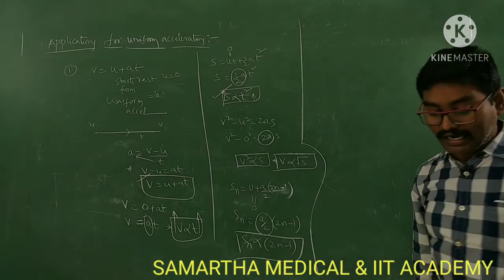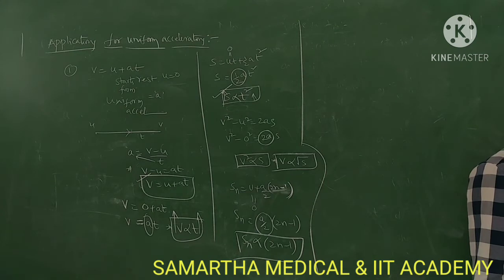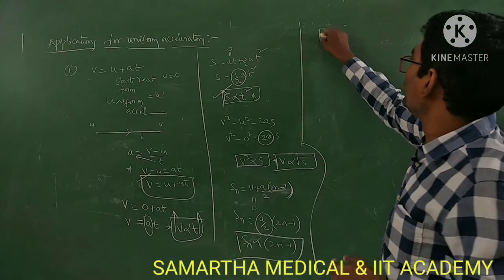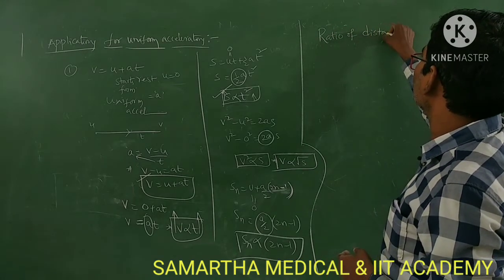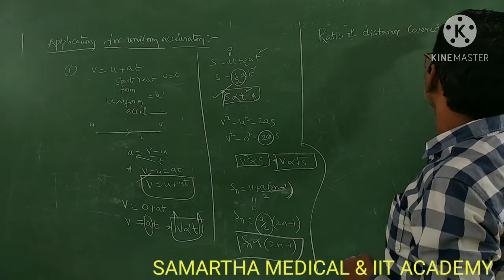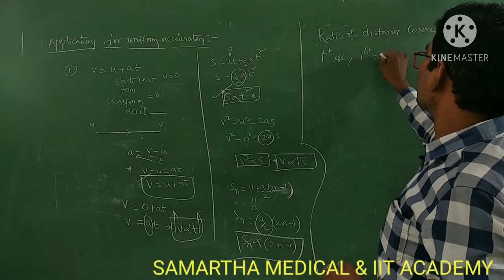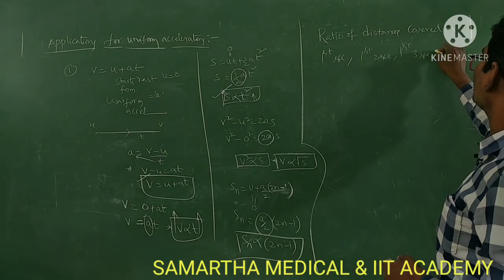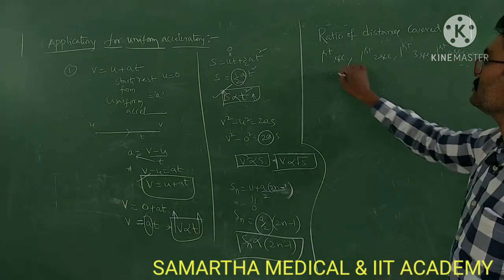If a body starts from rest, moving with uniform acceleration along a straight line, the ratio of distances covered in first second, first 2 seconds, first 3 seconds, first 4 seconds, and so on.